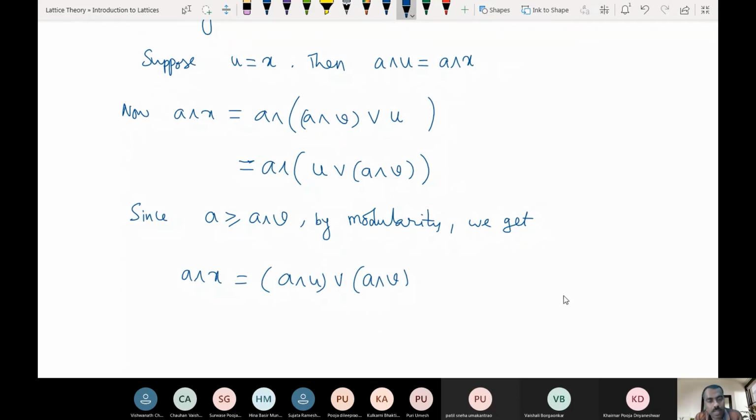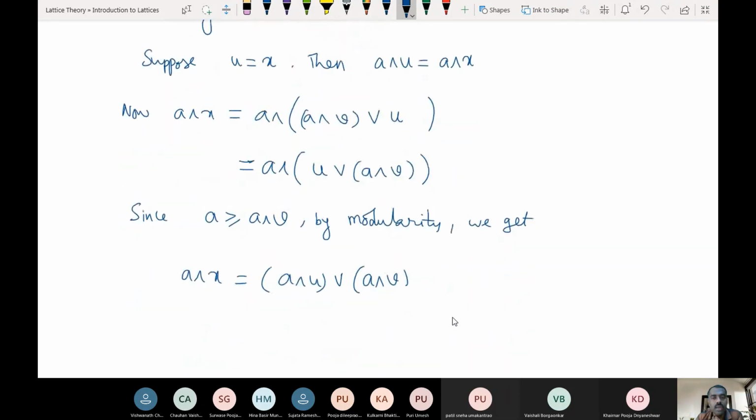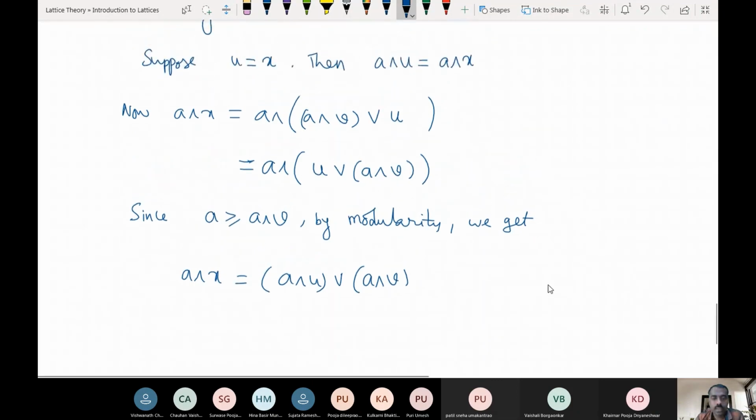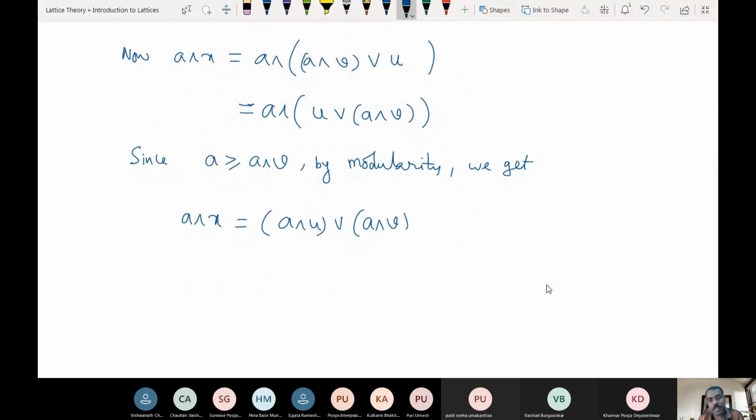But we are not going to get anything new in this one, because this is the same as A meet V that we are getting, right? Now what is the relation between this A meet U and A meet V?